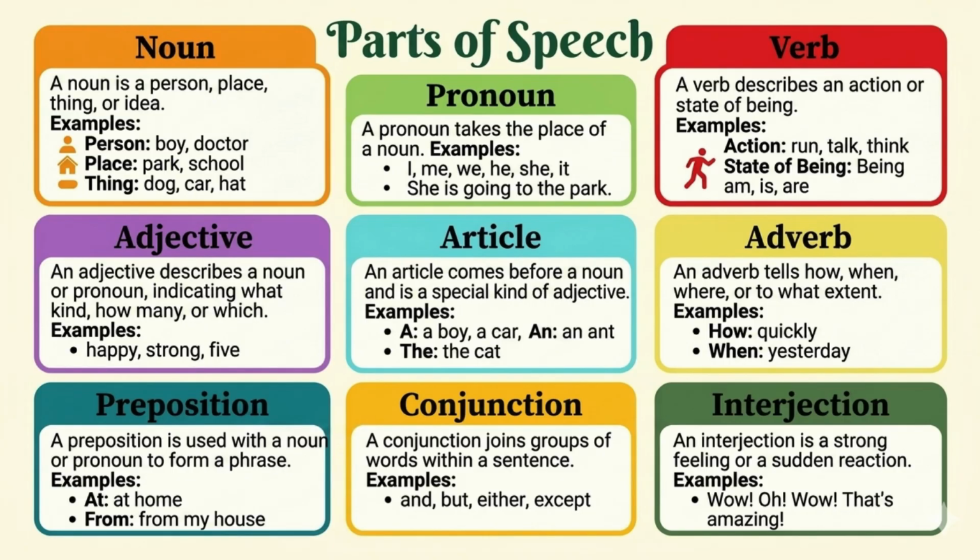5. Article. Definition: an article comes before a noun and is a special kind of adjective. Examples: a boy, a car, an ant, the cat.